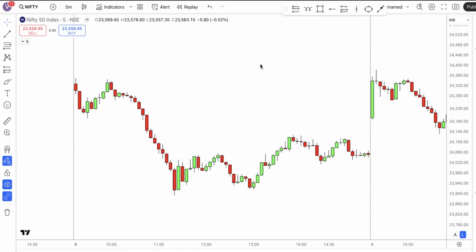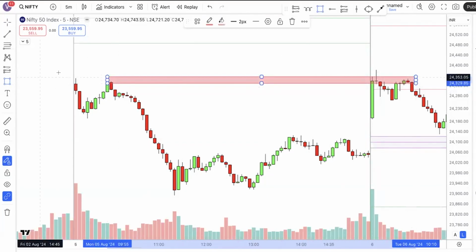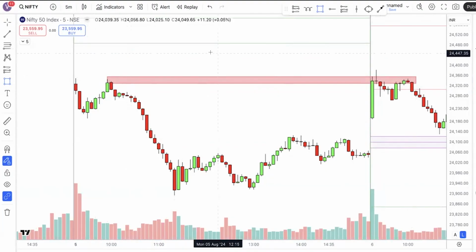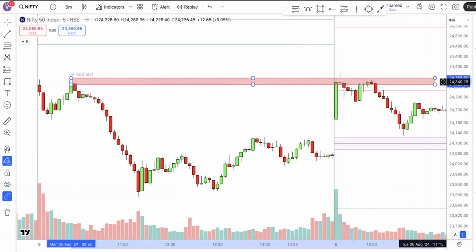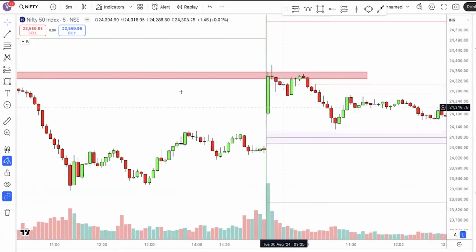So what you can do is go and mark that level where on the previous day there was a big fall, and the next day, even though there is a bullish candle, most of the time that is the place where reversal can happen.